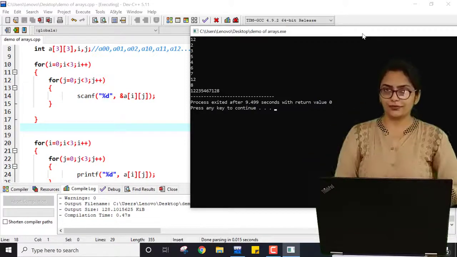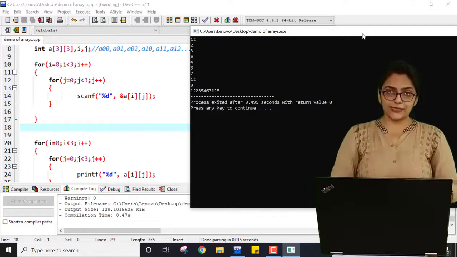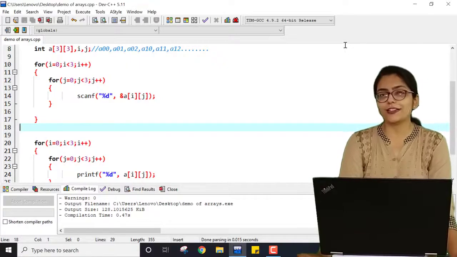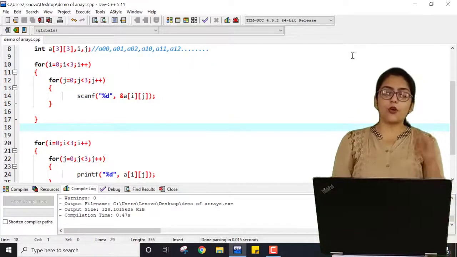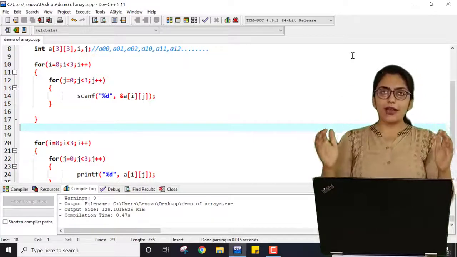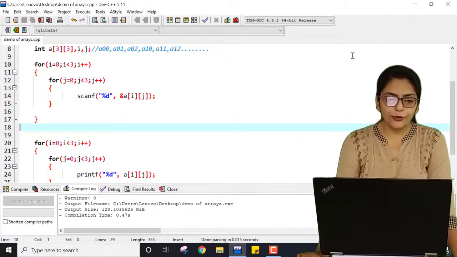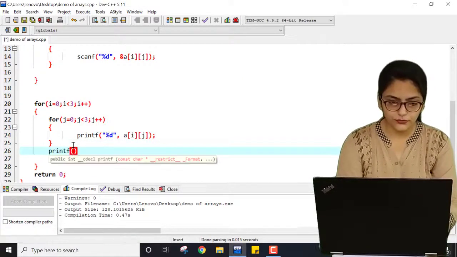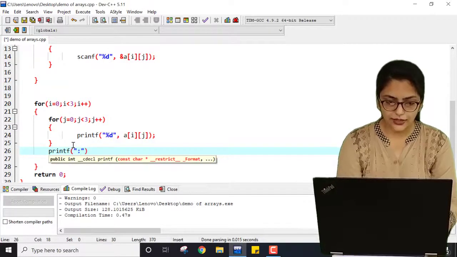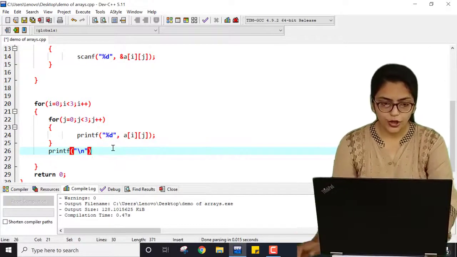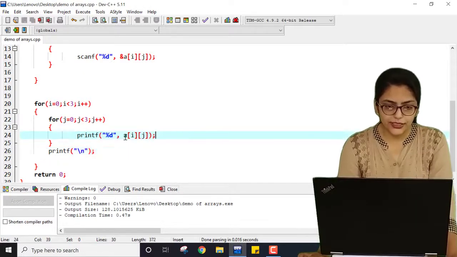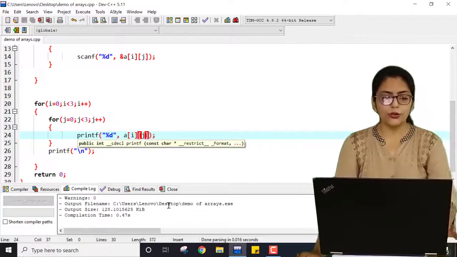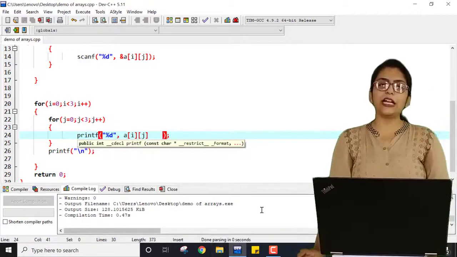Now I will show you how you can print it in a good manner, in a manner like matrices. I have already covered the patterns. You know about patterns. Now instead of triangles, what if I want to print a square or rectangle shape? What I was doing in that was printf with \n for each row. Here also, after printing this, you can give a tab, or you can also give a tab separately with a printf statement.